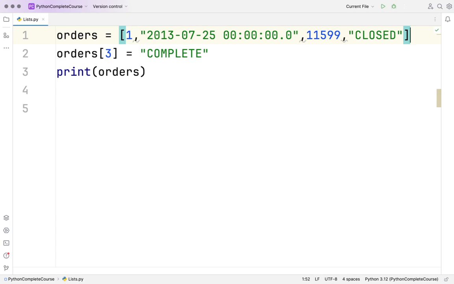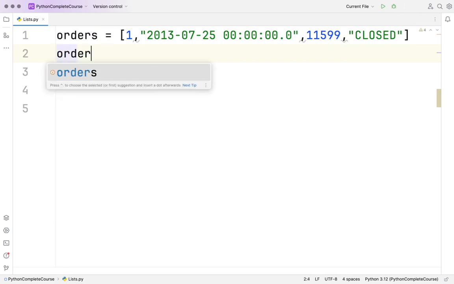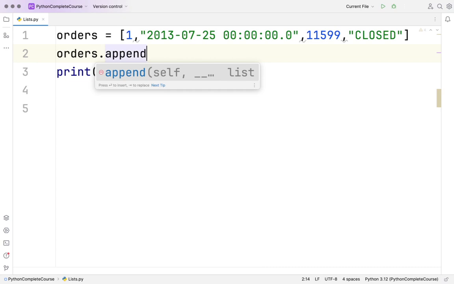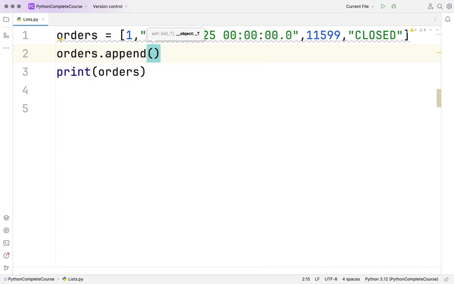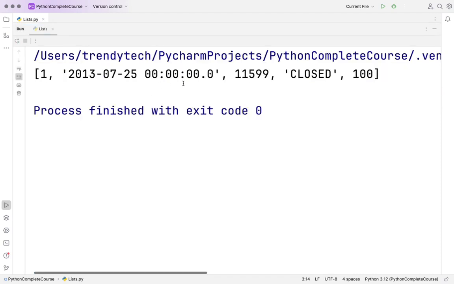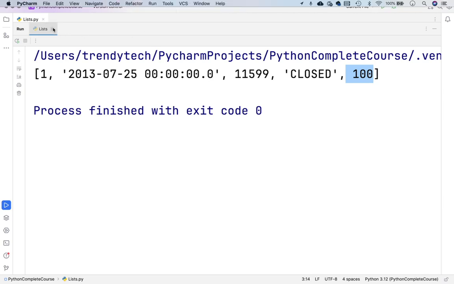If I want to add something at the end of this list, let's say I want to add the order amount, then I will say orders dot append. Let's say the order amount was 100, and I can say print orders. You can see 100 is added at the end. So whenever we append, it's always added at the end.